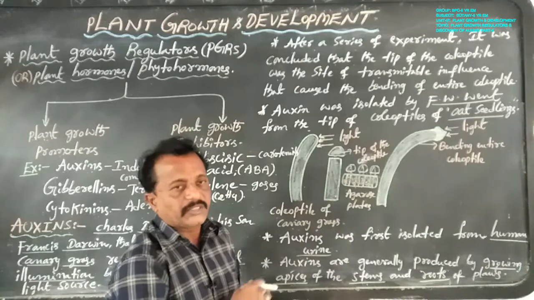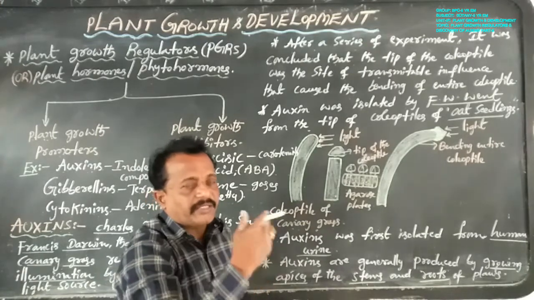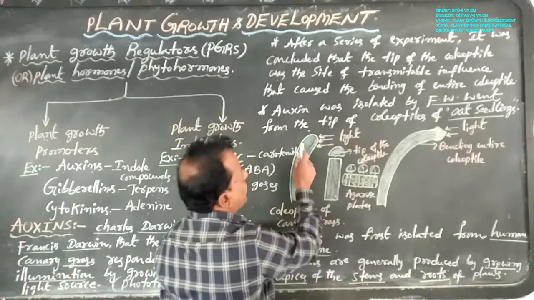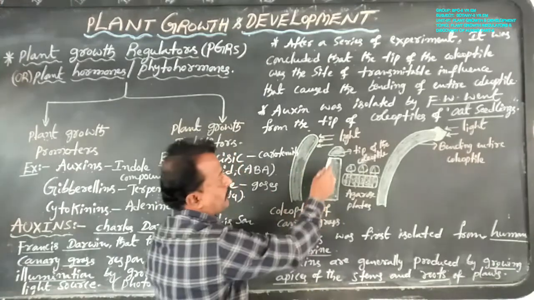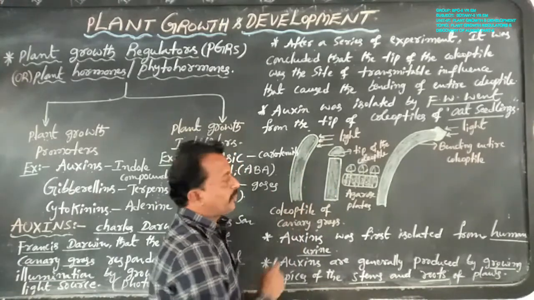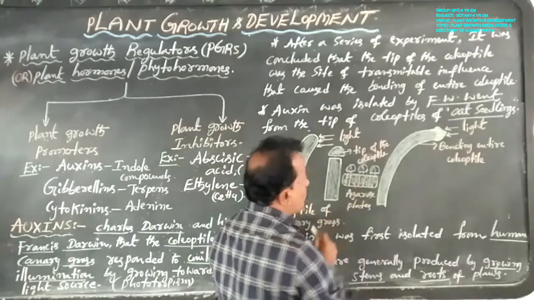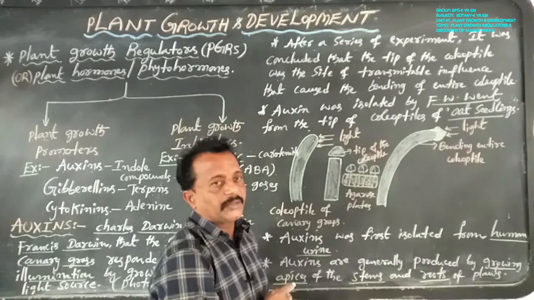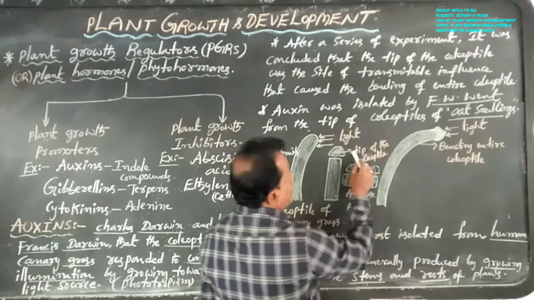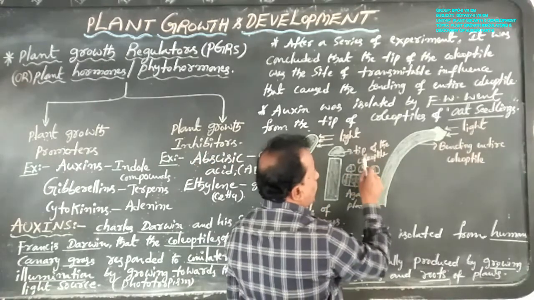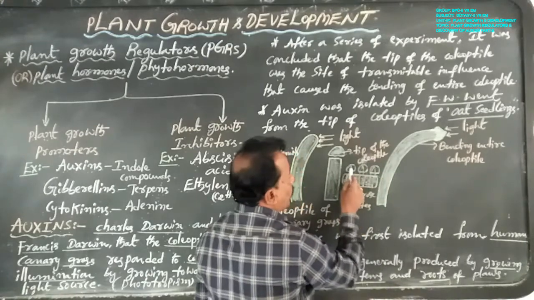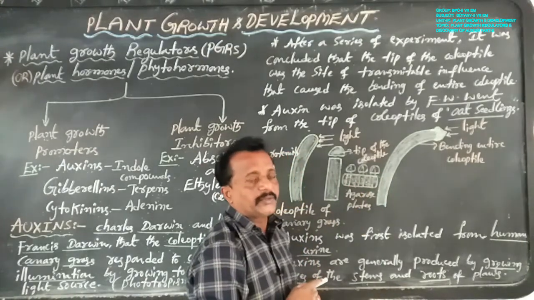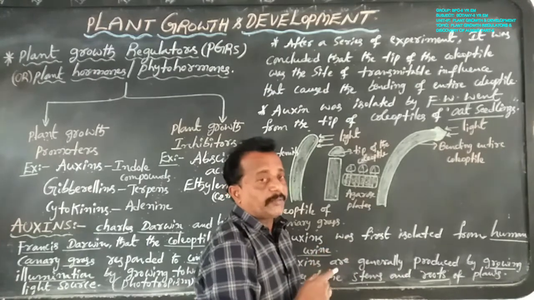Now Charles Darwin and Francis Darwin, after some time, cut the tip of the coleoptile, placed it on an agarose gel plate, and left it for some time.